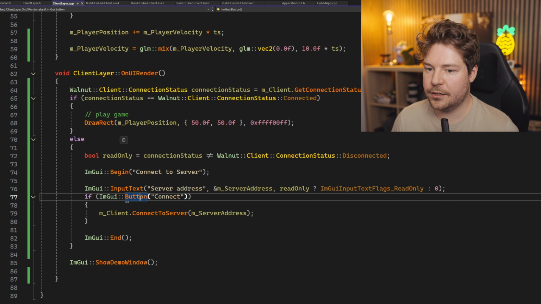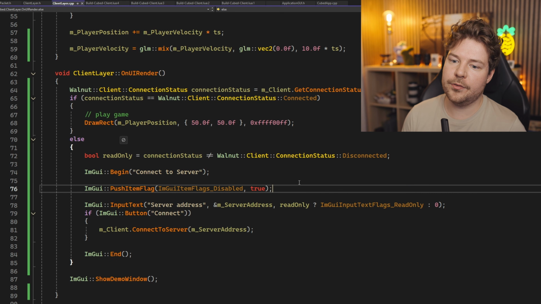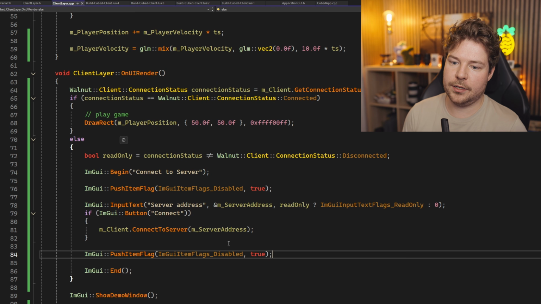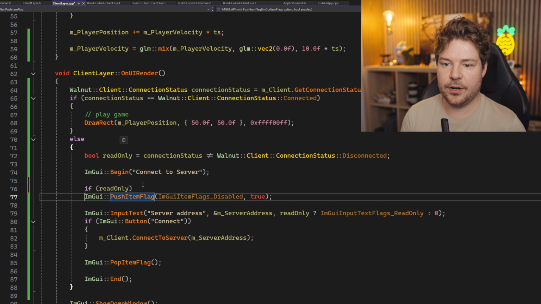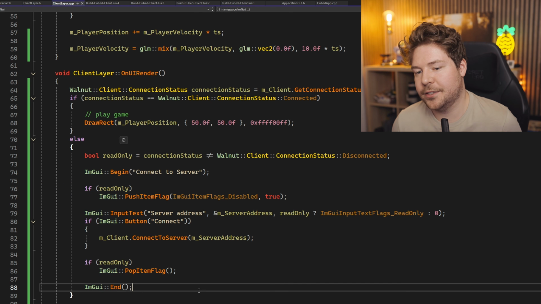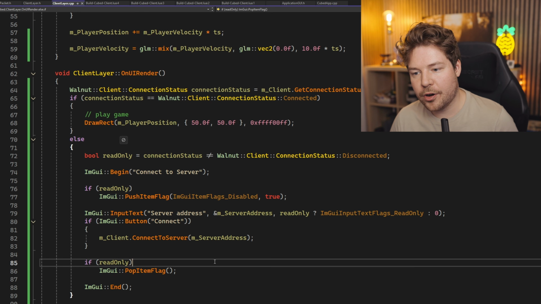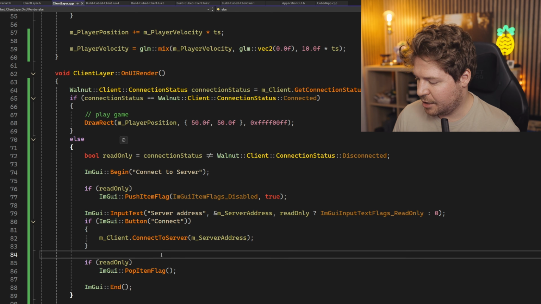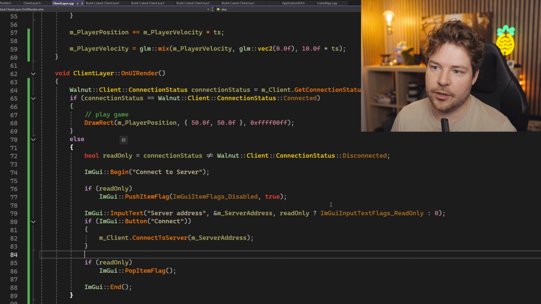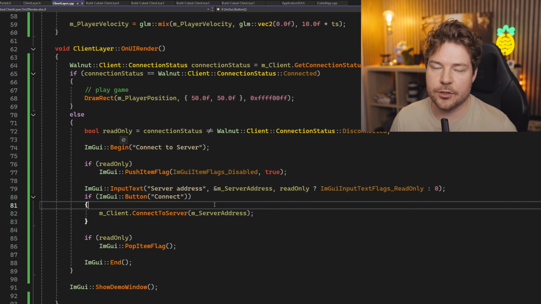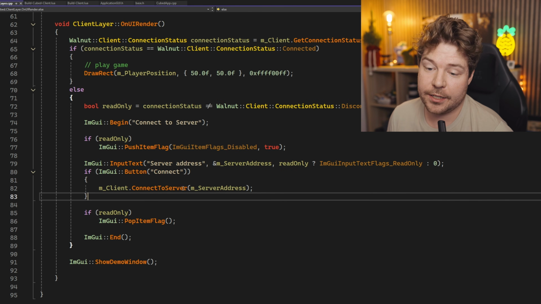Can we have a read only button? Okay, so there is a push item flag. I wonder if this will work for that, but there's basically ImGui item flags disabled, which we can push and I guess pop. Yeah, if it's read only. And this is why we usually have systems in place for this in Hazel, just because you can see this gets very messy and also very error prone. We use RAII and do some stack stuff that just makes it work for the whole scope, which is really useful. So maybe this is something it would be nice to add to Walnut's ImGui or Walnut's UI API.